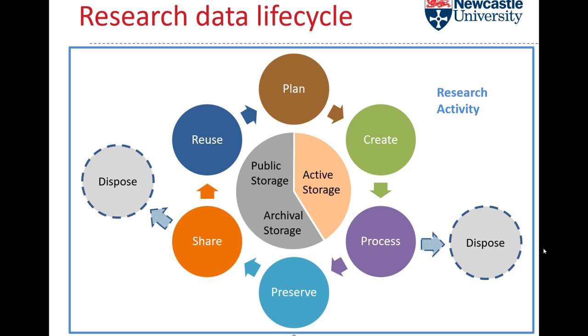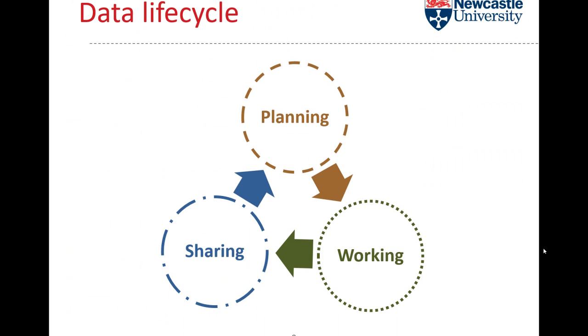Now, as a research data service, we break down the data lifecycle into three key stages, which was mentioned in the overview. The first is to think about the planning aspect, so before you've collected or created any data. Then the working aspect, essentially where the data is going to be stored during the project and how it is going to be processed and analysed. And then the big one, especially from the research funders and the broader landscape, is for that data to be shared, so the sharing aspect of the life cycle. So what I'll do is cover each one of these in a couple of slides, just to get the ball rolling for you to think about, and hopefully you'll find some further resources at the end.